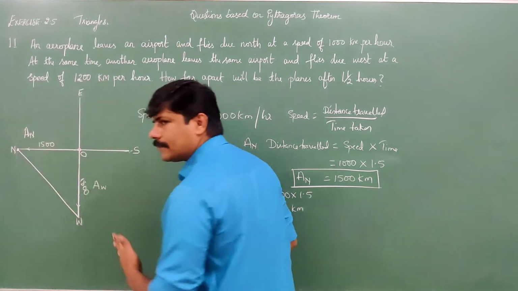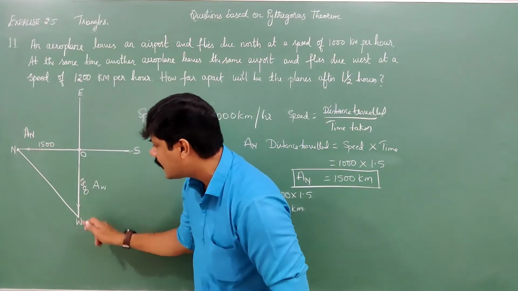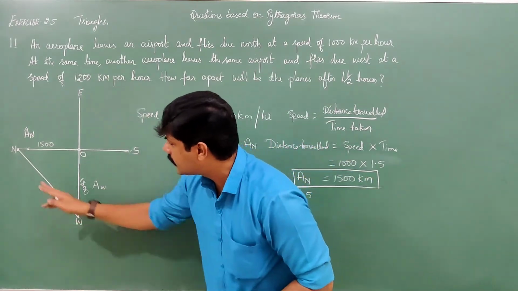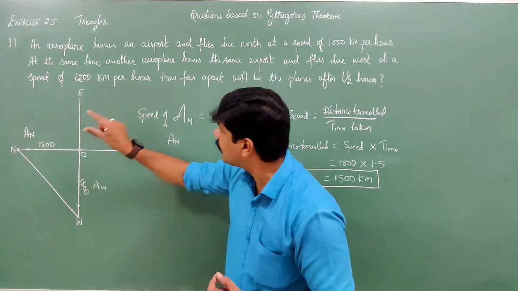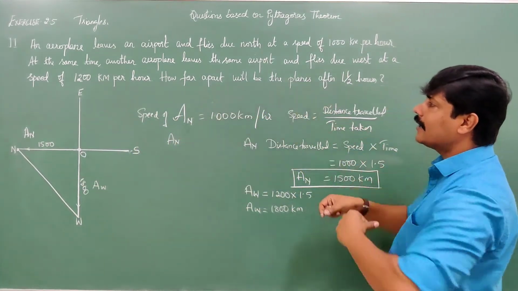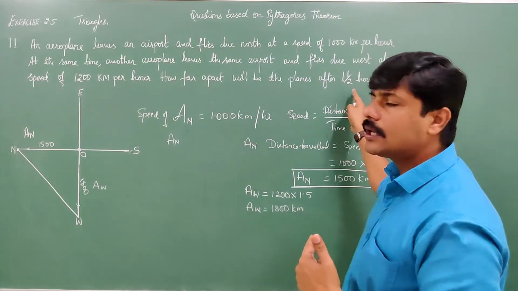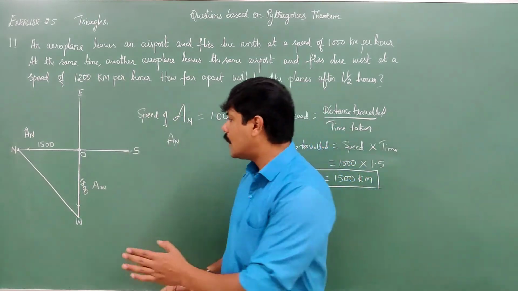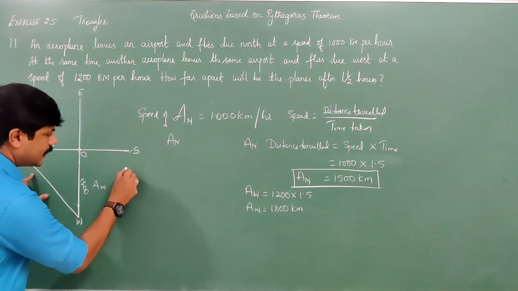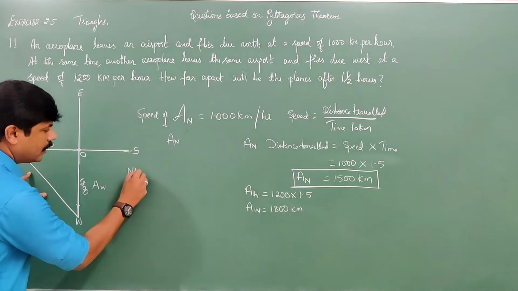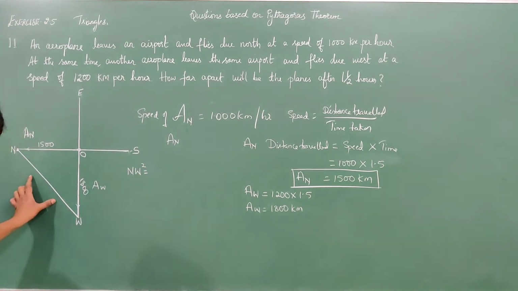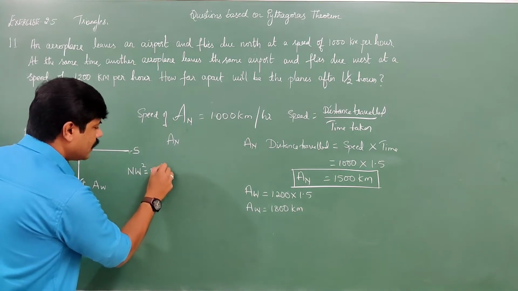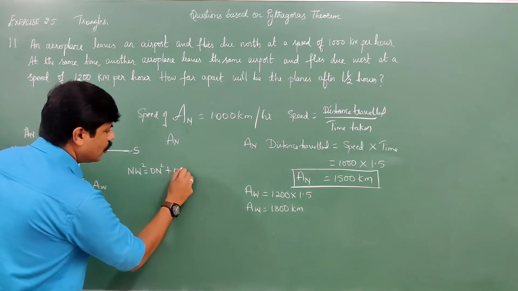If you observe properly, this is a right angle triangle. So using the Pythagoras theorem, you can easily find this NW. What is the value of NW? That is how far they are apart after 1.5 hours. That distance can be got by applying the Pythagoras theorem. NW square, that is hypotenuse square, is equal to the sum of the squares of the other two sides, ON square plus OW square.